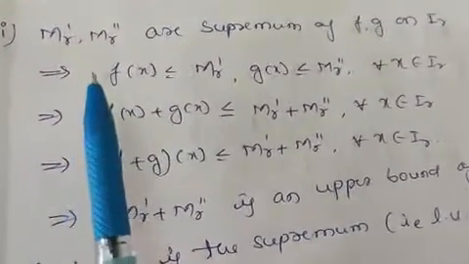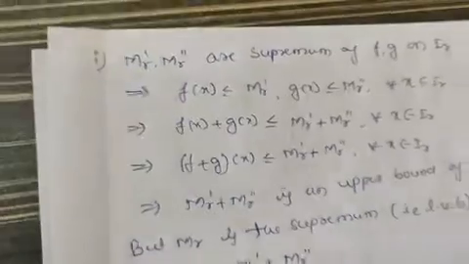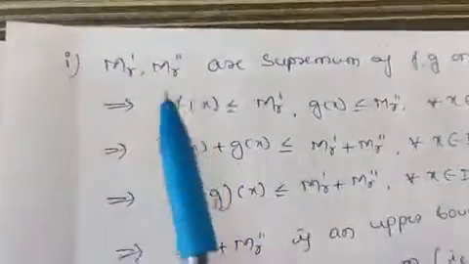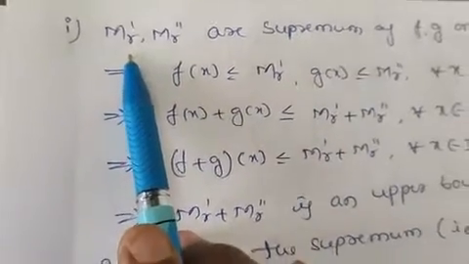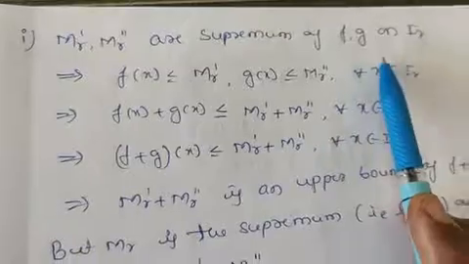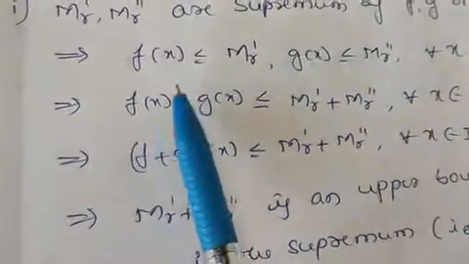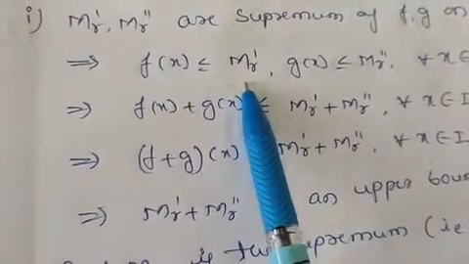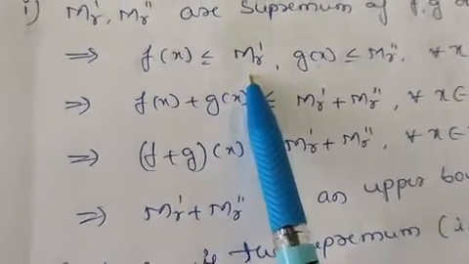Let us take first one, small m_r' and capital M_r'. Sorry, here both are supremum only. M_r' and M_r'' are the supremum of f and g on I_r. We know f(x) is always less than or equal to the supremum, and greater than or equal to the infimum.